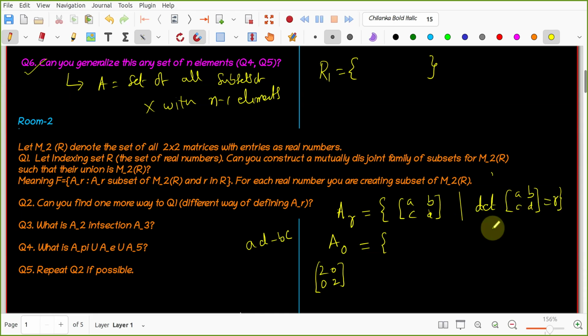So determinant equal to R, meaning AD minus... sorry, identity matrix. What will be the determinant of the identity matrix? What is the determinant of 1, 0, 0, 1? 1 minus 1. Why 1 minus 1? AD minus BC, correct? AD, ABCD. What is the problem? Don't you know the determinant?